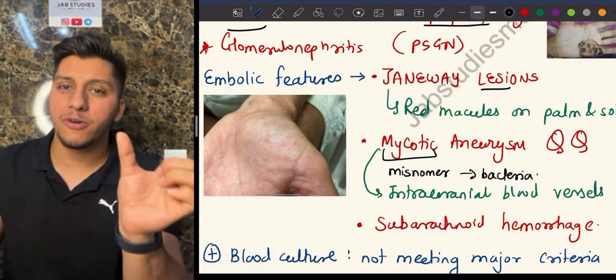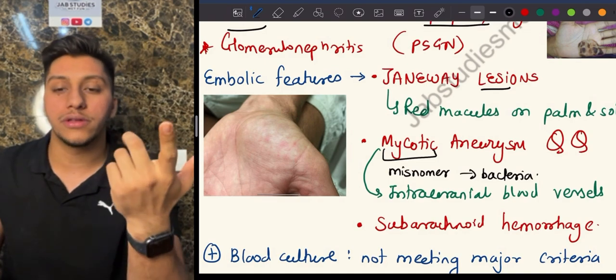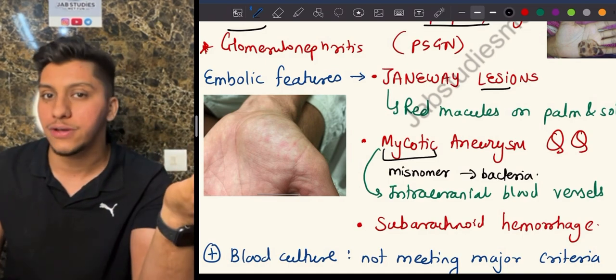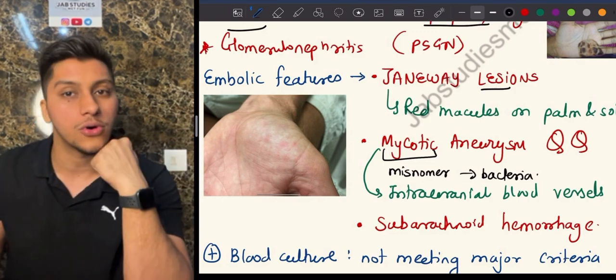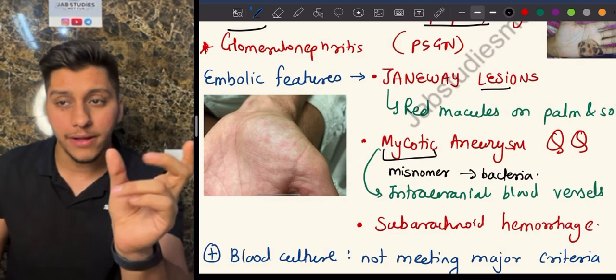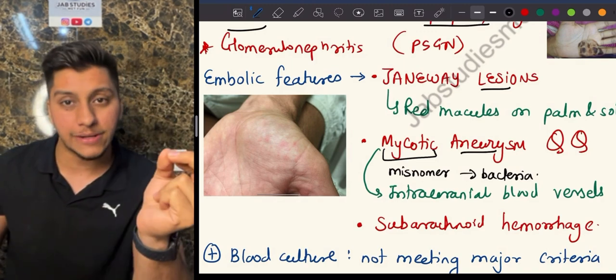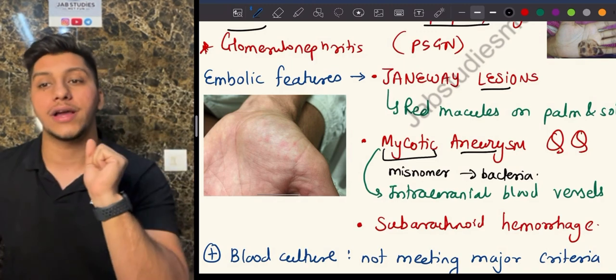Now, whenever you talk about mycotic, the word which strikes is fungus, but this is a misnomer. It is actually a bacterial infection, as we were talking about. The most common acute cause was Staphylococcus aureus, right? So this is a misnomer, and this aneurysm usually occurs in the brain. So it is an intracranial aneurysm, and it is a bacterial and not a fungal aneurysm.